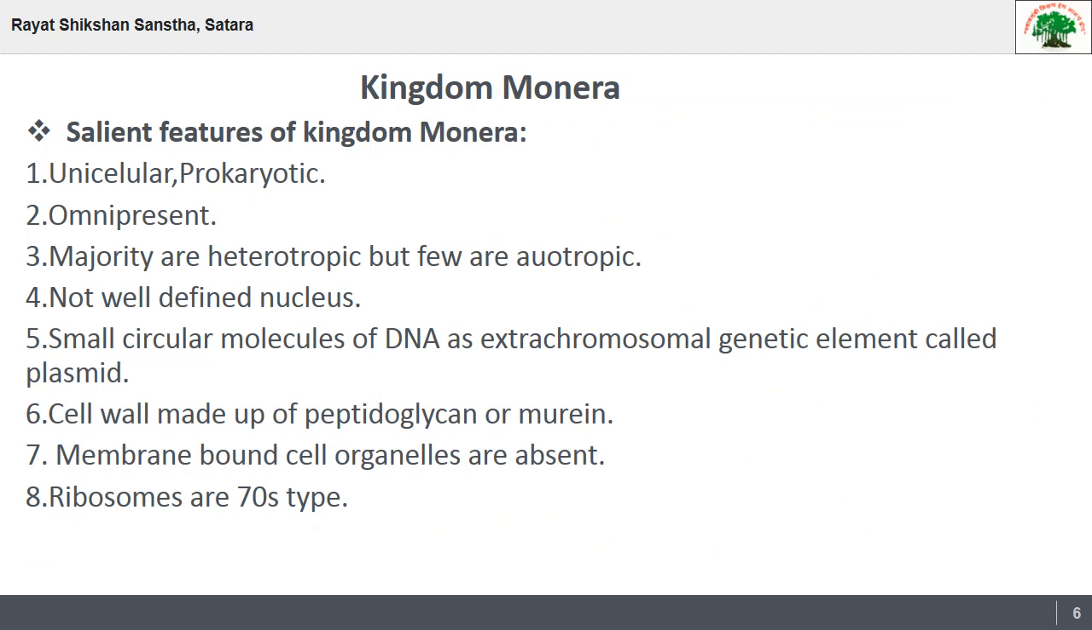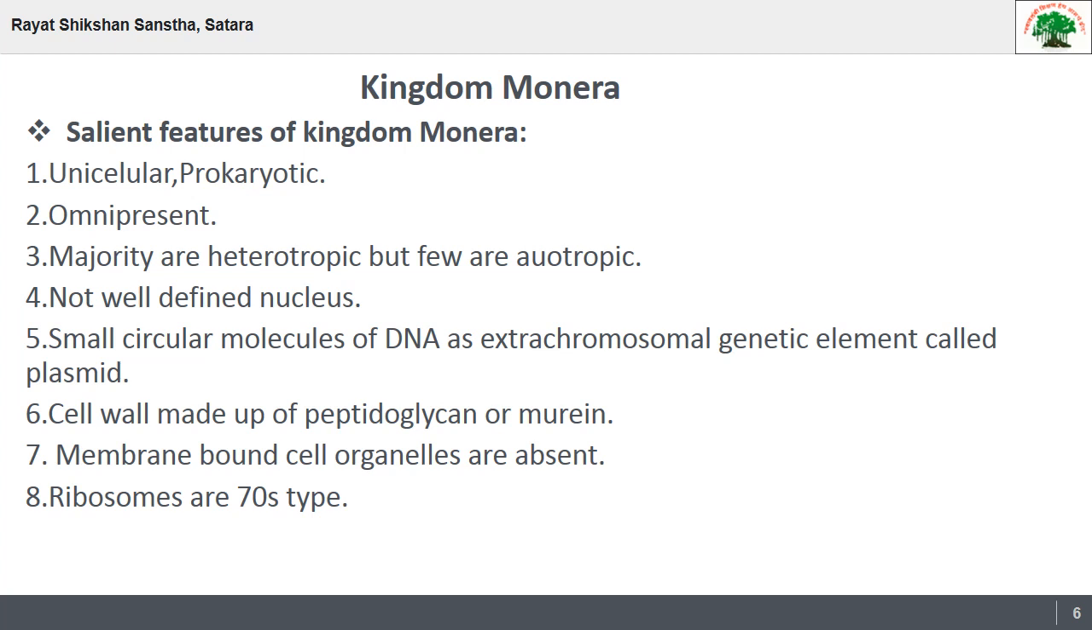We will study all the five kingdoms, that is Kingdom Monera, Kingdom Protista, Kingdom Fungi, Kingdom Plantae, and Kingdom Animalia, one by one sequentially. But here we are going to start with Kingdom Monera. Here are some salient features of Kingdom Monera. Mainly these organisms are microscopic. These organisms are unicellular. Unicellular means a single cell is present.